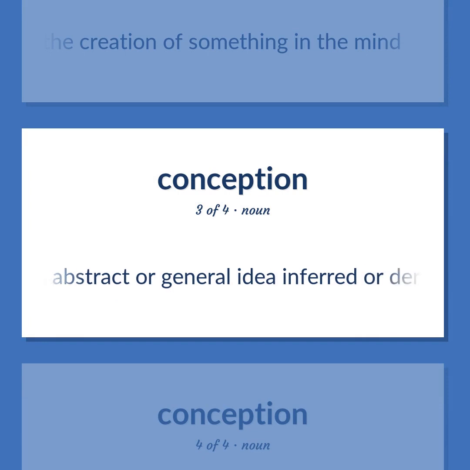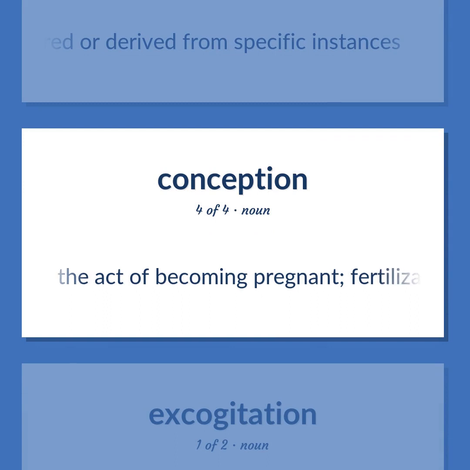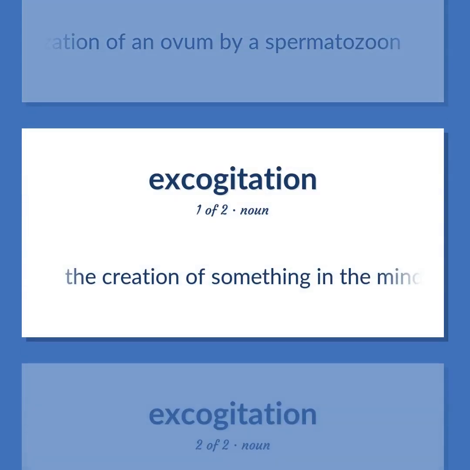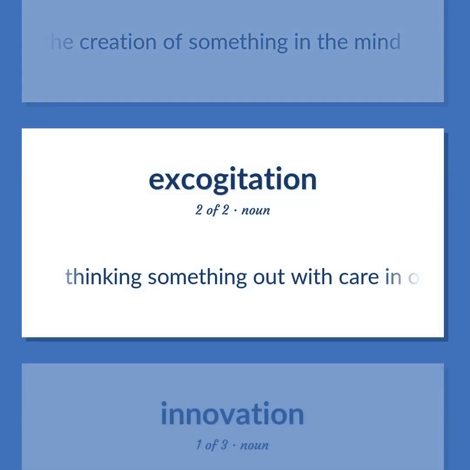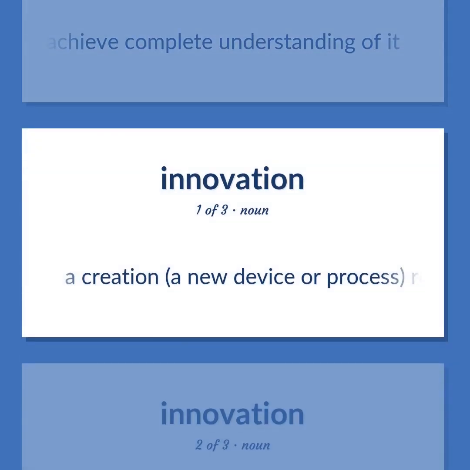An abstract or general idea inferred or derived from specific instances. The act of becoming pregnant, fertilization of an ovum by a spermatozoan. The creation of something in the mind. Thinking something out with care in order to achieve complete understanding of it. A creation, a new device or process, resulting from study and experimentation.